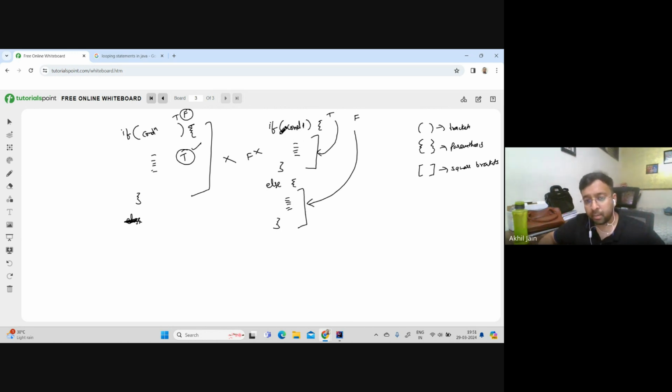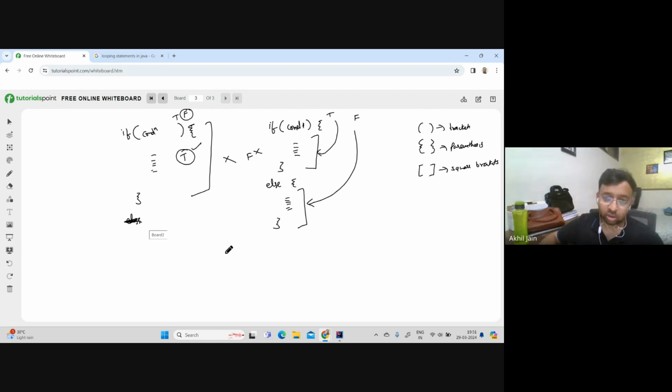Now, based on the condition, if it is true, we have a logic to run. If the condition turns out to be false, we have a logic to run. In both the cases, we will be able to run something. But in the earlier case, we did not include an else statement. So in the case of true, it had a logic to run, but in the case of false, it did not. You did not want it to run anything after this, right? So you did not add an else statement here.